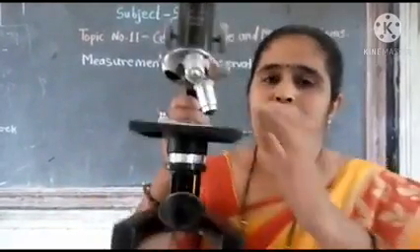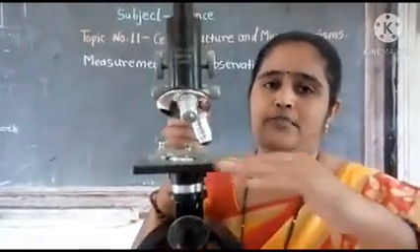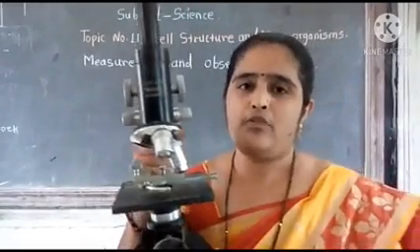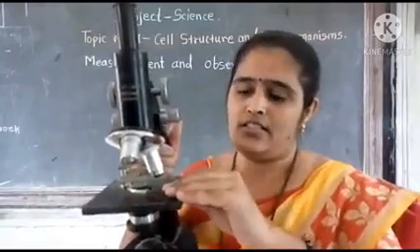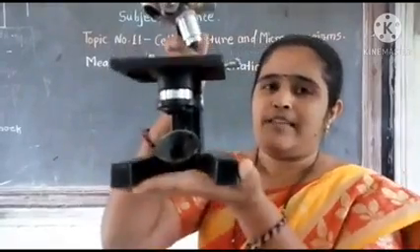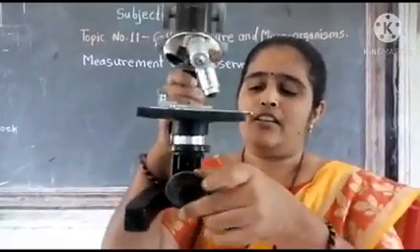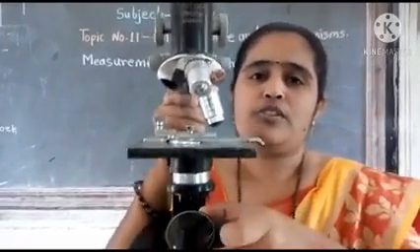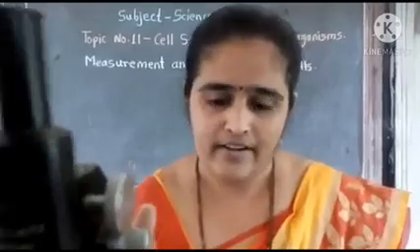Next, the flat surface present in the microscope is known as the stage. Whatever slide you have to make, put it on this stage. And next, the base is present, and near the base one mirror is fixed. This mirror is used for adjusting light.